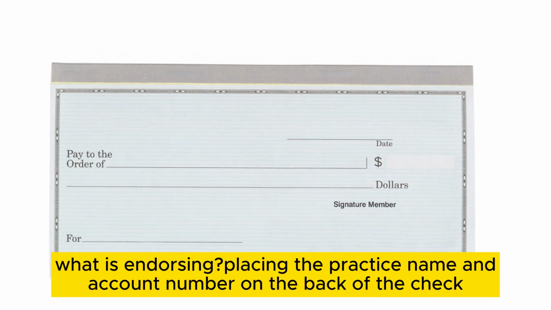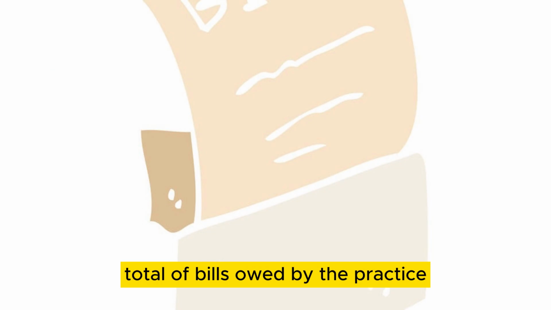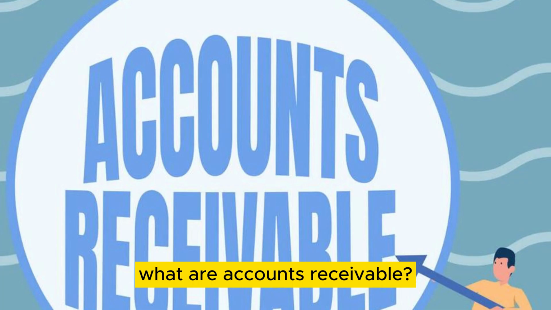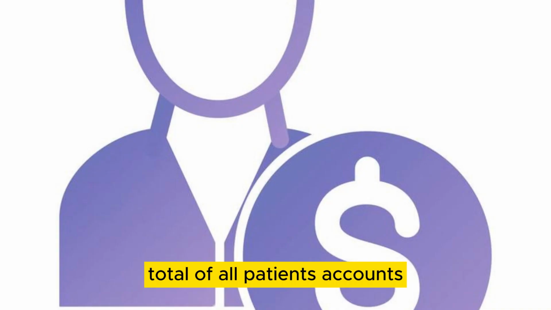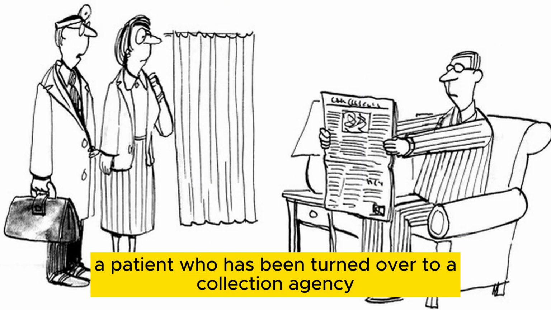What is endorsing? Placing practice name and account number on the back of the check. What are accounts payable? Total of bills owed by the practice. What are accounts receivable? Total of all patients' accounts. Who can you never accept a payment from? A patient who has been turned over to a collection agency.